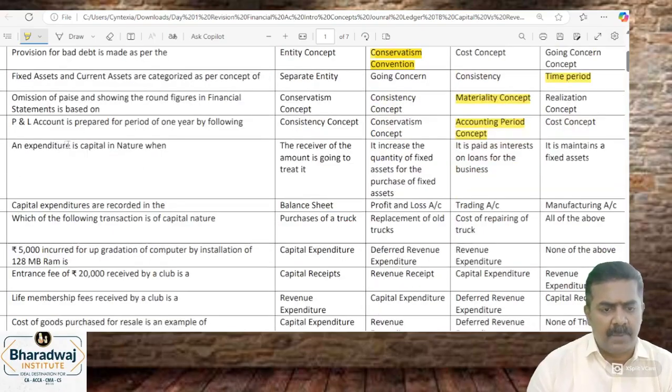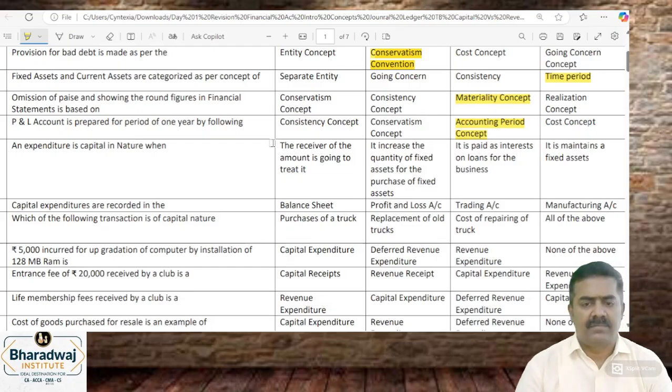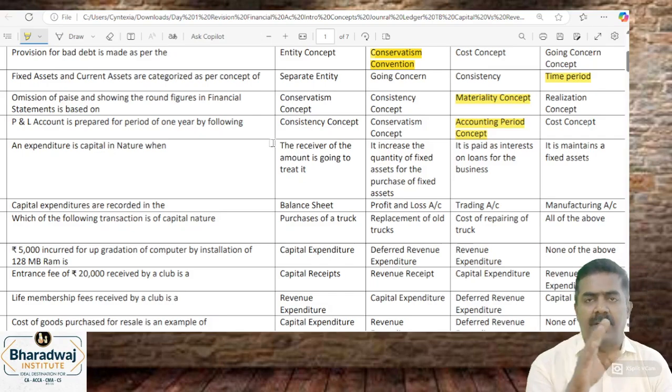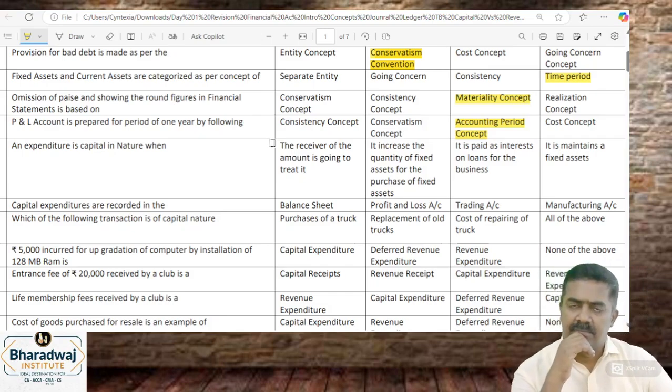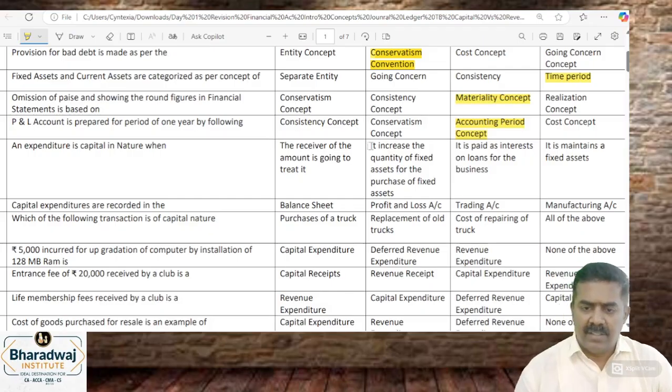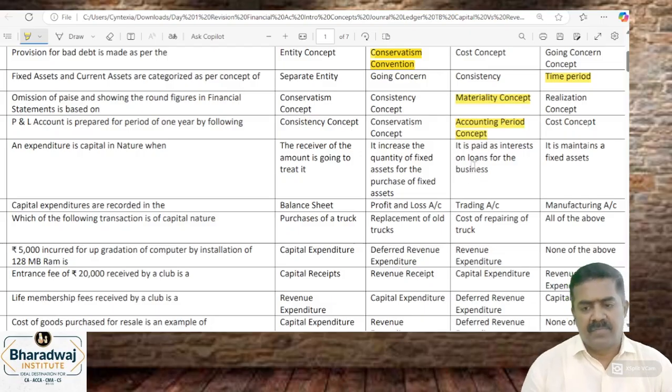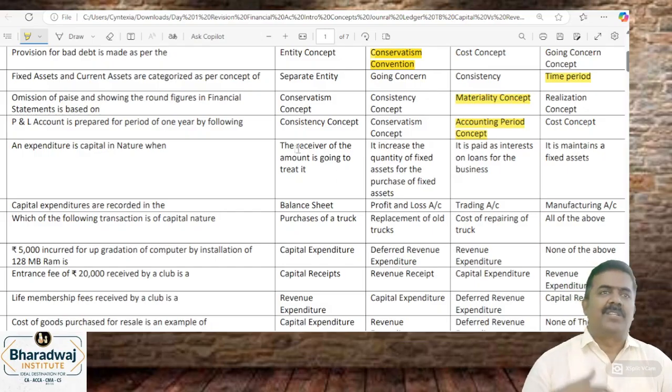Then an expenditure is capital when... Among the four options, we have been asked which is capital expenditure. To maintain the asset in working condition, that is revenue expenditure. Interest on loan is a regular recurring business expense. How others treat it, we don't care. How the receiver treats it, we don't care.